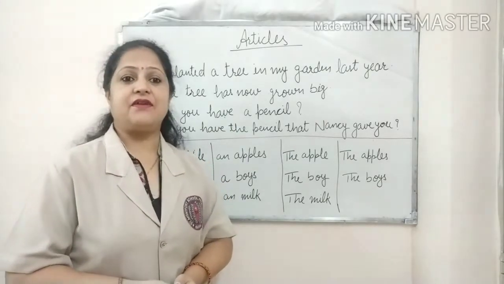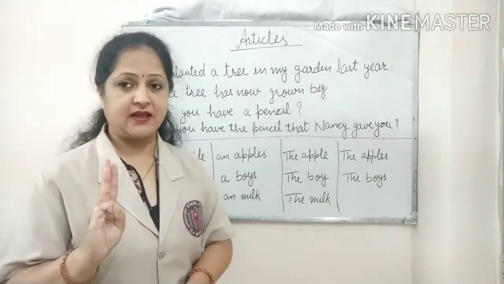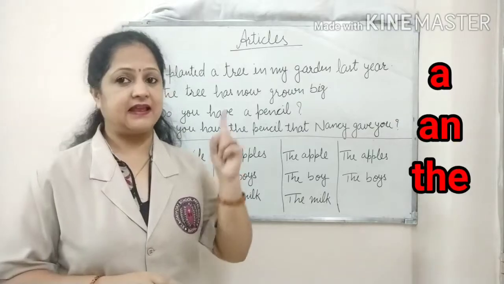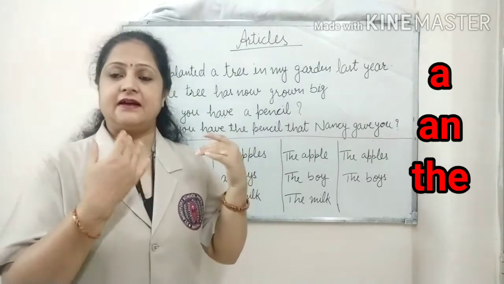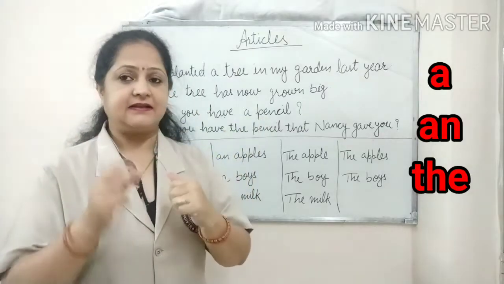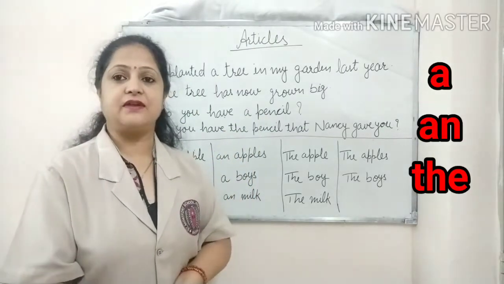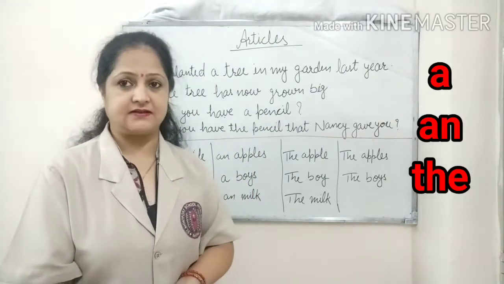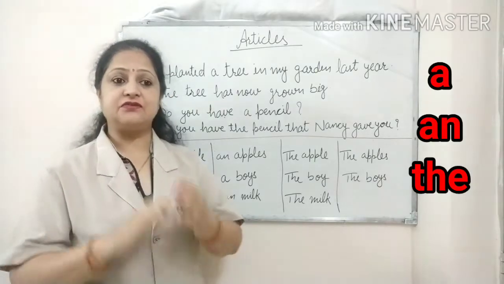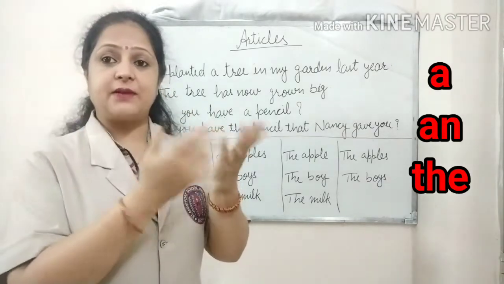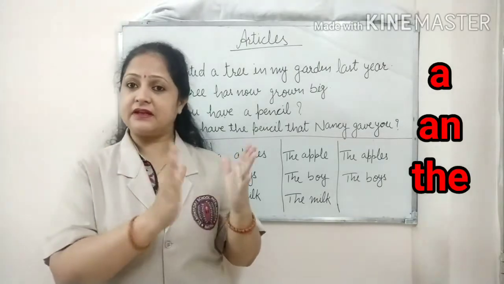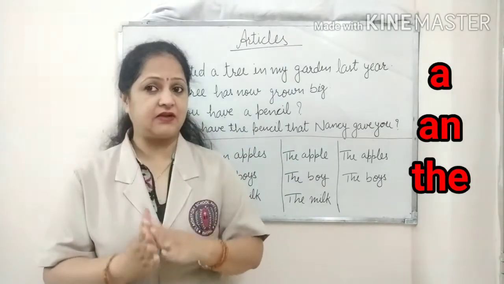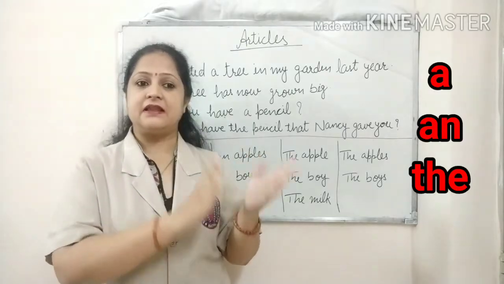So mainly we have three articles, and these three articles are a, an and the. A and an are known as indefinite articles, and they are used before singular countable nouns.